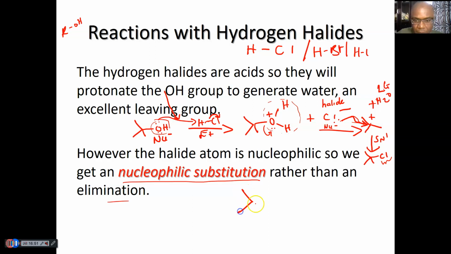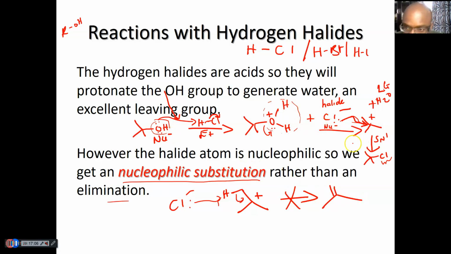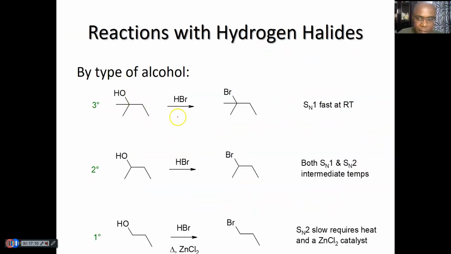Elimination will not likely happen, which means if you have a carbocation and you have the beta hydrogen, Cl is less likely to do elimination. So this is less likely to happen. Okay? Usually what needs to happen is the SN1. And you have several examples here.